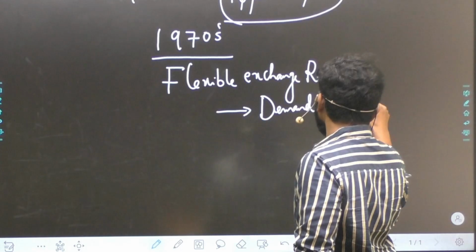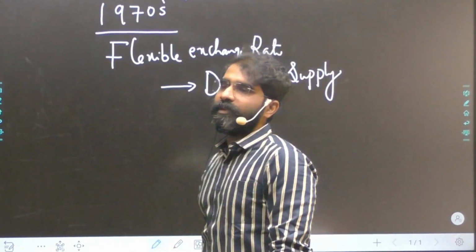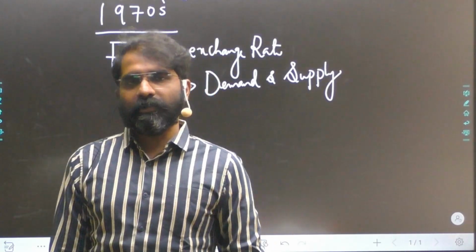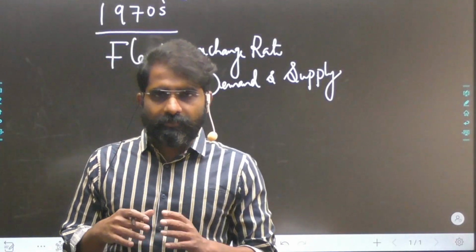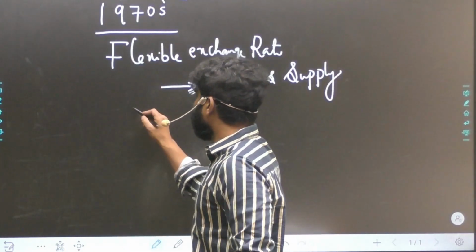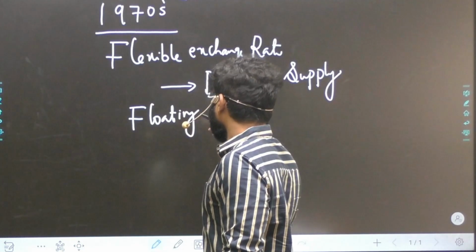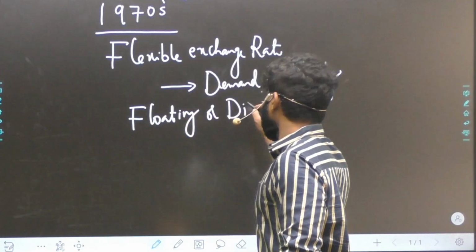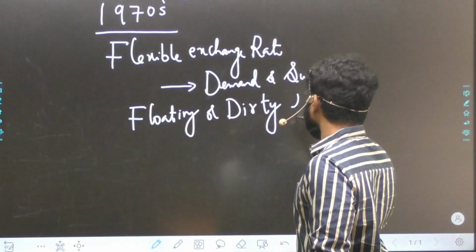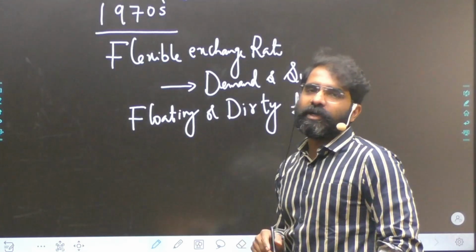That is basically a market phenomenon. India also followed flexible exchange rates, but at the same time, we called it floating. Or we use the word dirty float. This is something which we should understand, dirty float.